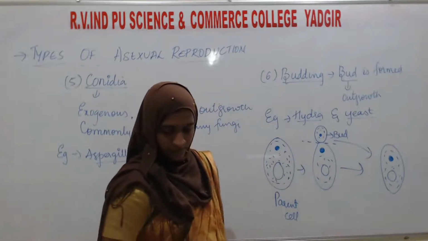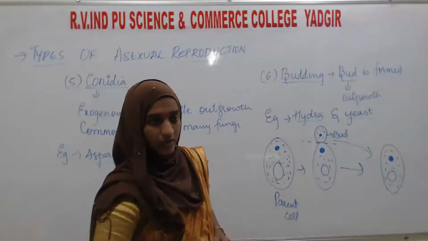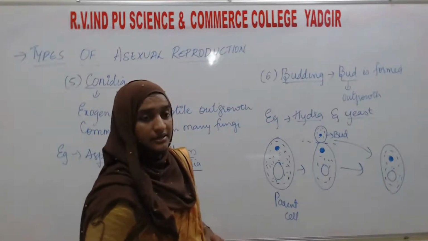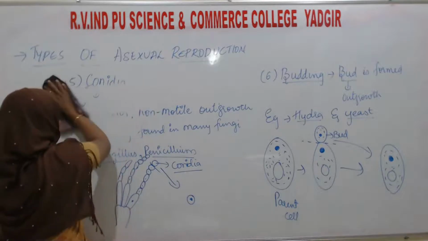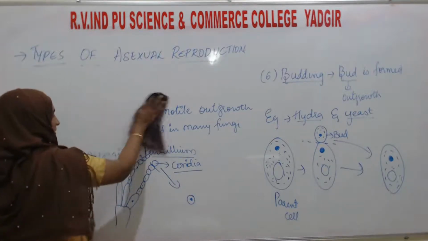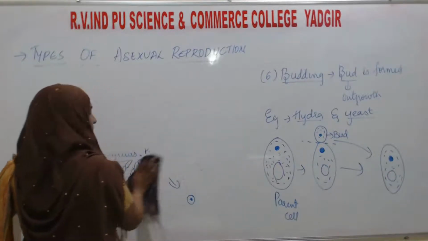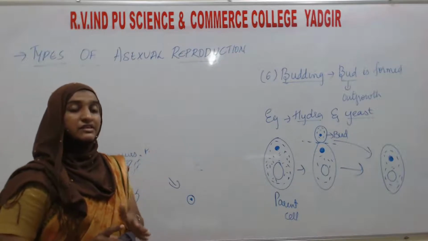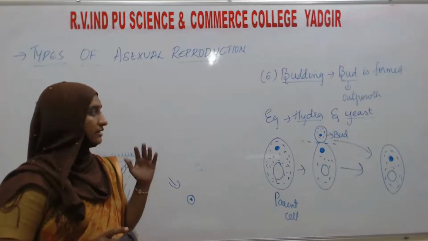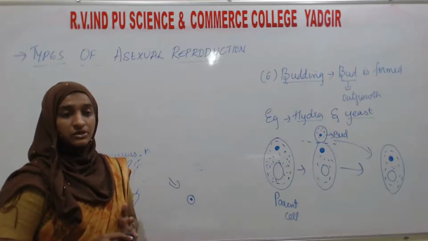Okay, the next, the seventh type, is gemmule formation. In a one mark question, they will ask in what budding will take place, in yeast or hydra, or which type of asexual reproduction is going to take place.